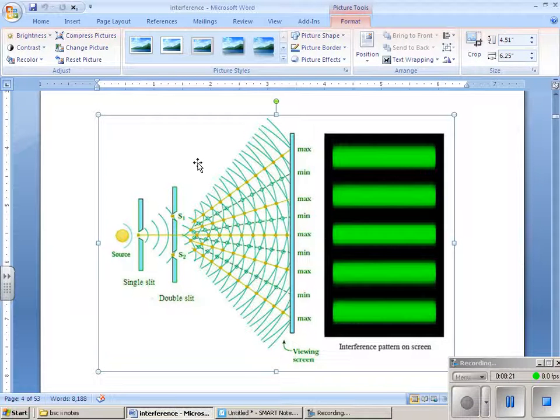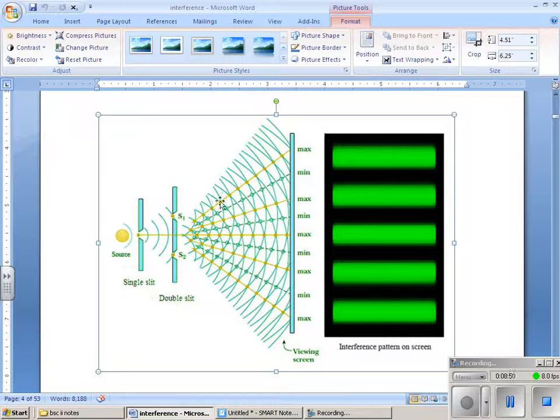Young's double slit experiment is nothing but the light from a single source being split into two sources. From the same source the light is coming. It is split into S1, S2. The waves from S1 are traveling like this, the waves from S2 are traveling like this. They are traveling a certain distance, and on the screen the interference pattern is taking place.